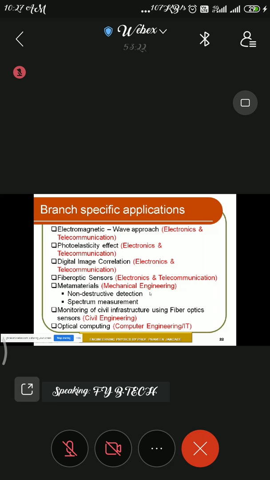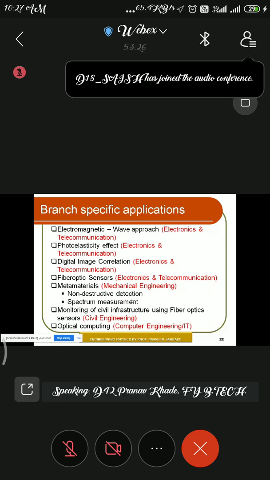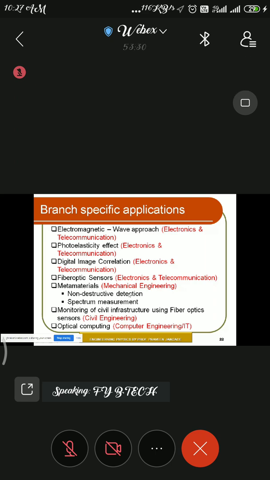These are mechanical applications, which can be used for non-destructive detection, non-destructive testing, mainly used for fossils. Fossils can be observed without destroying them, which we call a non-destructive method.